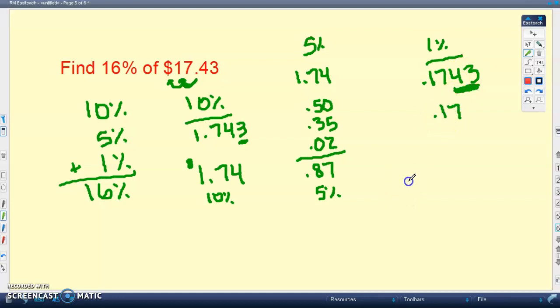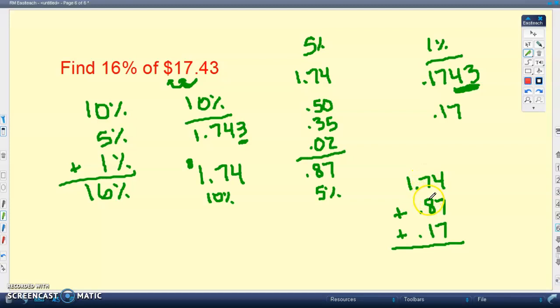So what I need to do in the end is I need to take my 10% of $1.74. I need to take my 5% of 87 cents, and I need to take my 17 cents, which was the 1%, and add all of these things together. Okay, so I end up with $1 going left to right. I have $1 here, $1.70, $1.70 plus 80 cents.